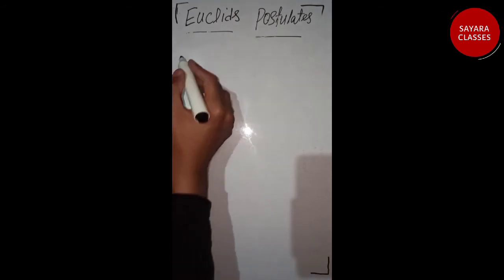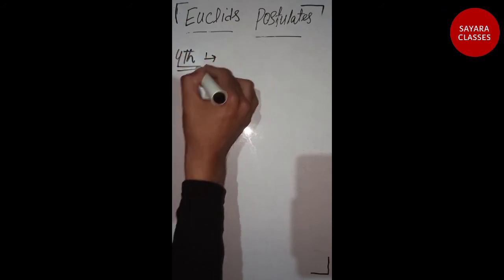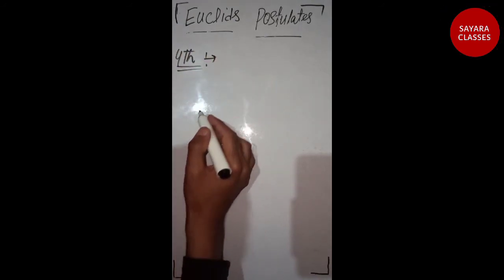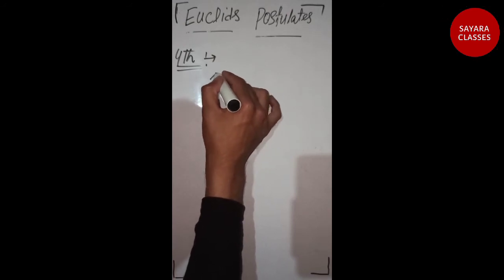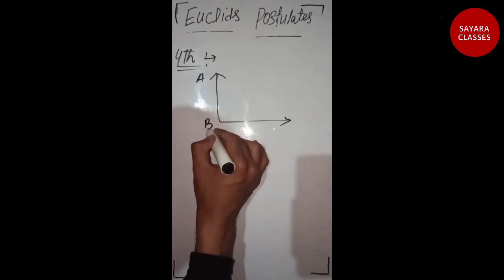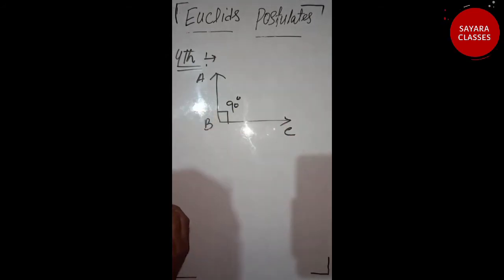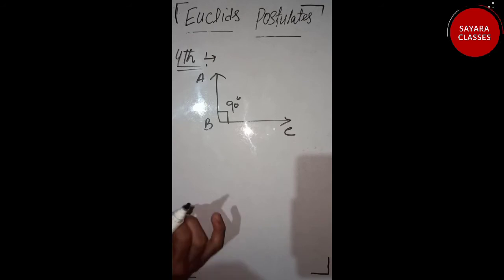Now the fourth postulate, I have already said in the last video, that if we take 2 right angles, this is first right angle ABC. If this is a right angle, its measure is always 90 degrees.